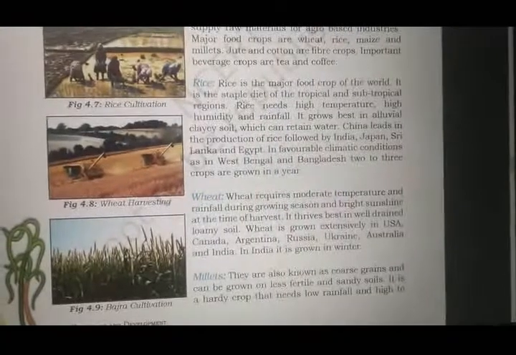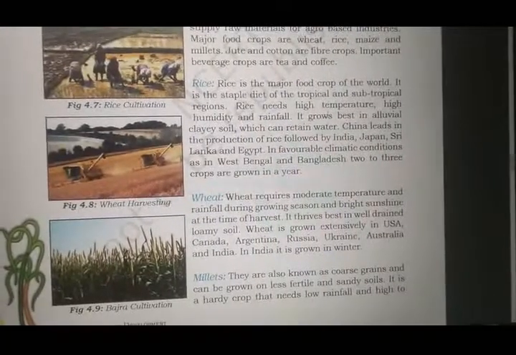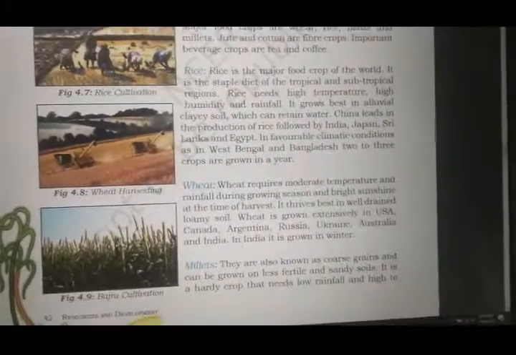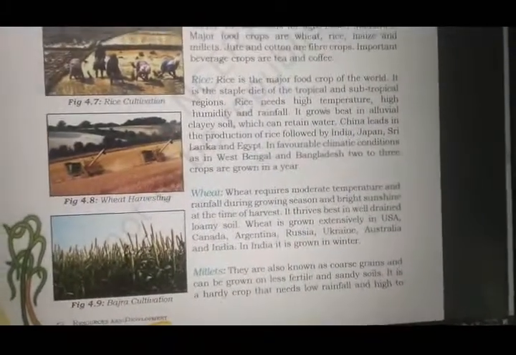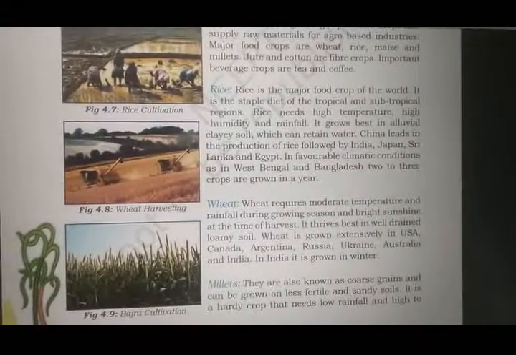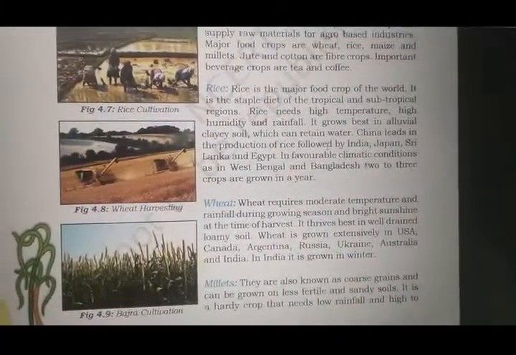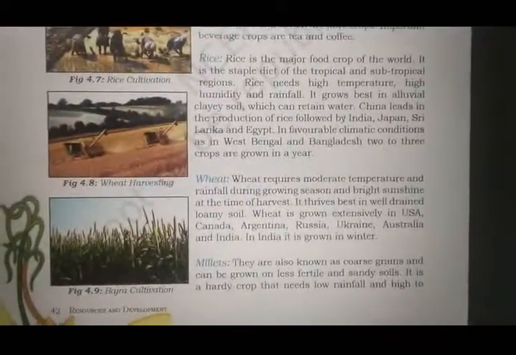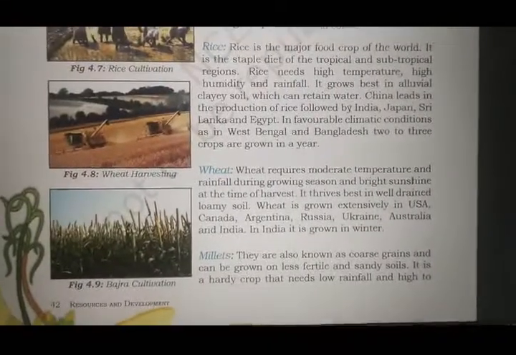Rice is a major food crop of the world. Maximum people in the entire world eat rice. It is the staple diet of the tropical and subtropical regions. Rice needs very high temperature, high humidity and rainfall. So rice requires a lot of water for its growth.